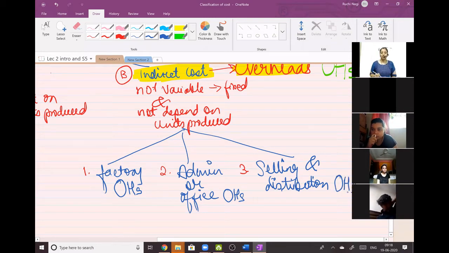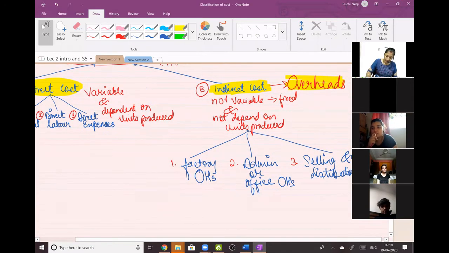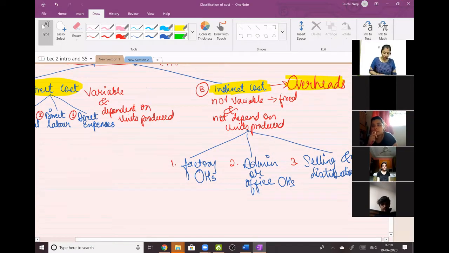I will not write the full spelling henceforth. In sums also, we will be using the short forms only. That will save your time in exam. So this is all about